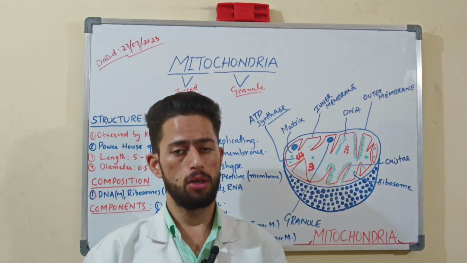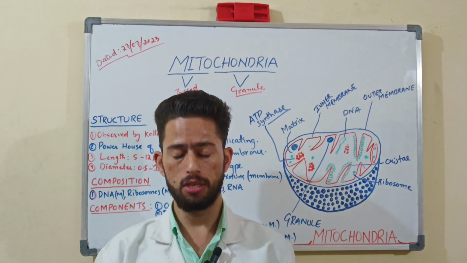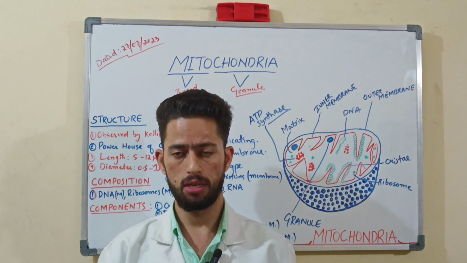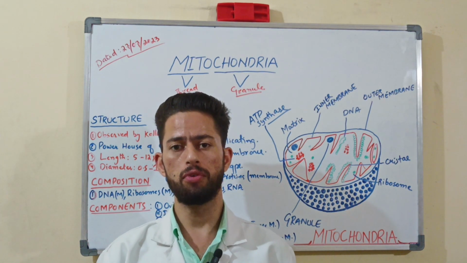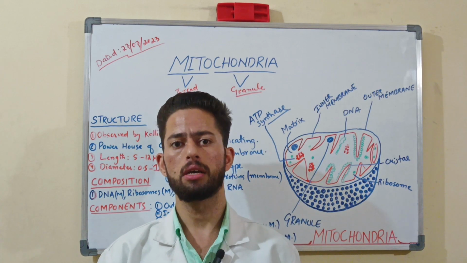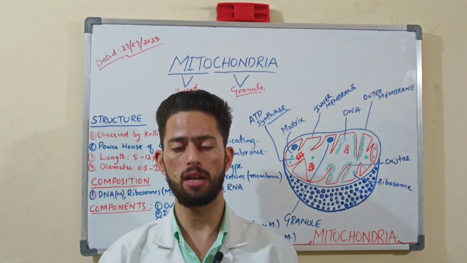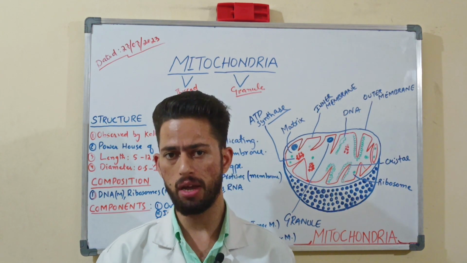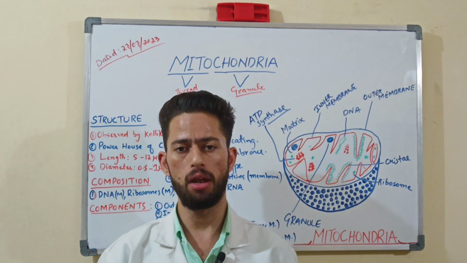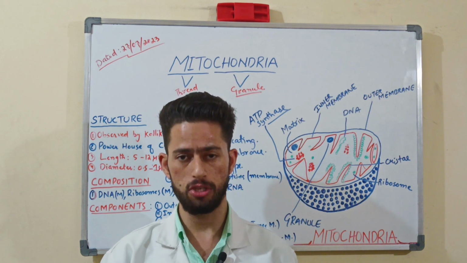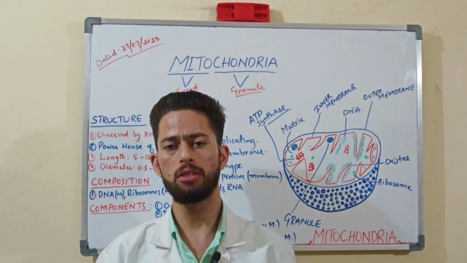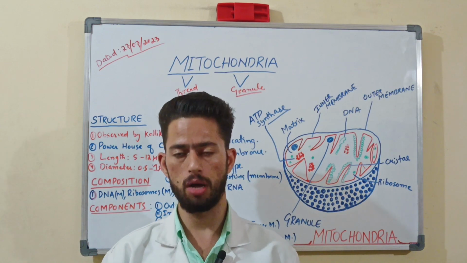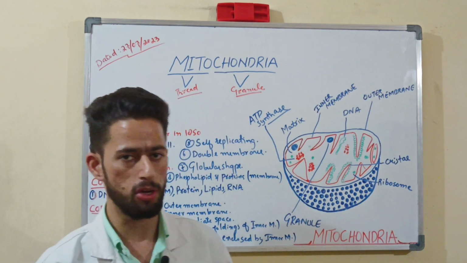Okay, in the cell organelles we are going to start with the membrane bound cell organelles. The cell organelles which are covered with membranes are known as membrane bound cell organelles, whether they have a double membrane or a single membrane. Mainly we have to talk about the mitochondria today, followed by the other cellular components. So today let's see about the mitochondria.